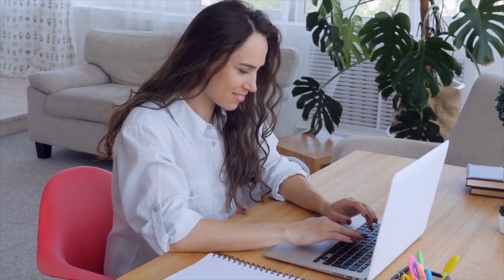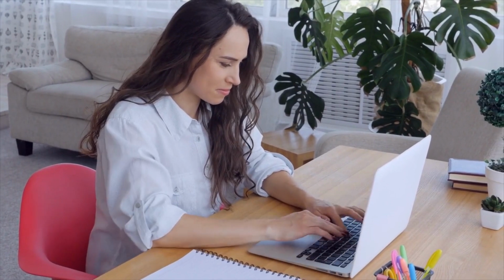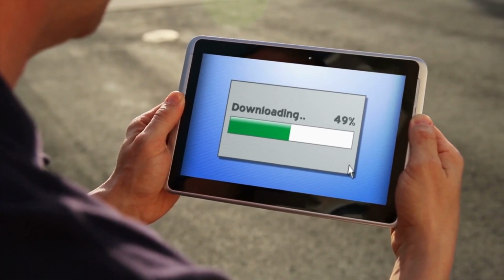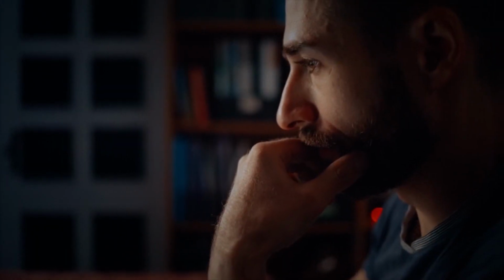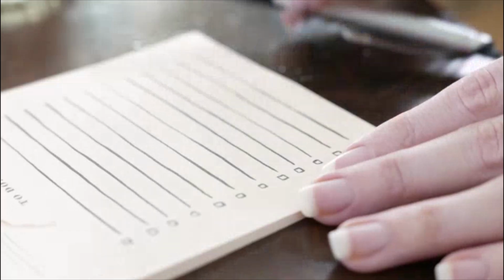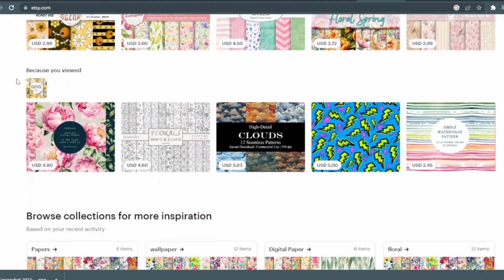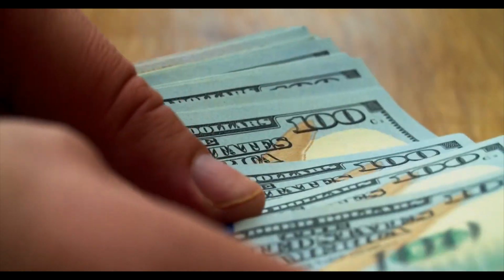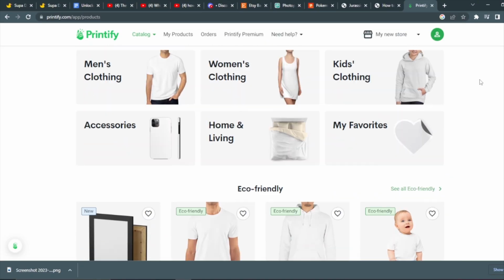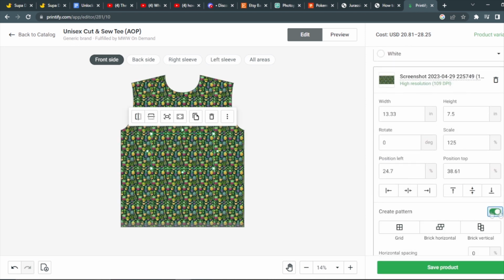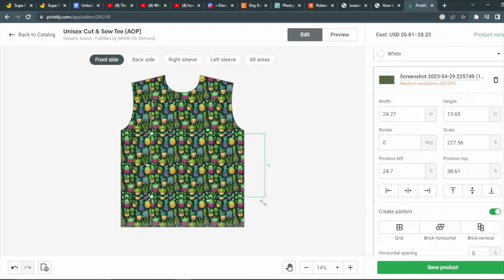Numerous ways exist to generate revenue with these patterns, and they're all incredibly thrilling. The simplest method is to sell the upscaled Midjourney artwork file as a digital download on platforms like Etsy, as we previously discussed. There's hardly any preparation involved, and we just need to make the listing visually appealing. While we can sell the patterns as digital products on Etsy, there are additional ways to monetize them. For example, we could use Printify to select best-selling products, upload our pattern, and click the Create Pattern button, resulting in a product with our pattern that we can sell.